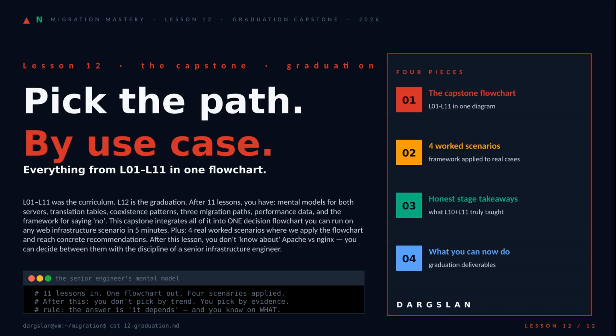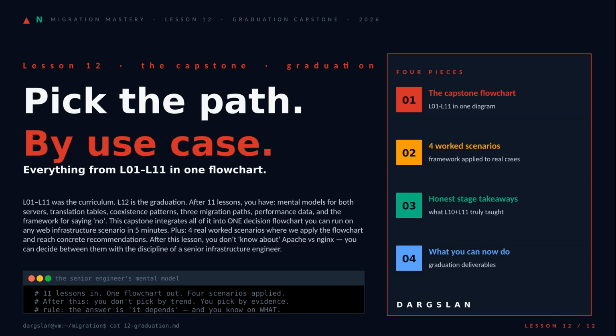Welcome to Lesson 12, the graduation. 11 lessons gave you the mental models, the translation tables, the coexistence patterns, the migration paths, the performance data, and the framework for saying no. Today, all of it collapses into one decision flowchart you can run on any web infrastructure scenario in about 5 minutes, and we'll prove it works by applying it to 4 real cases.